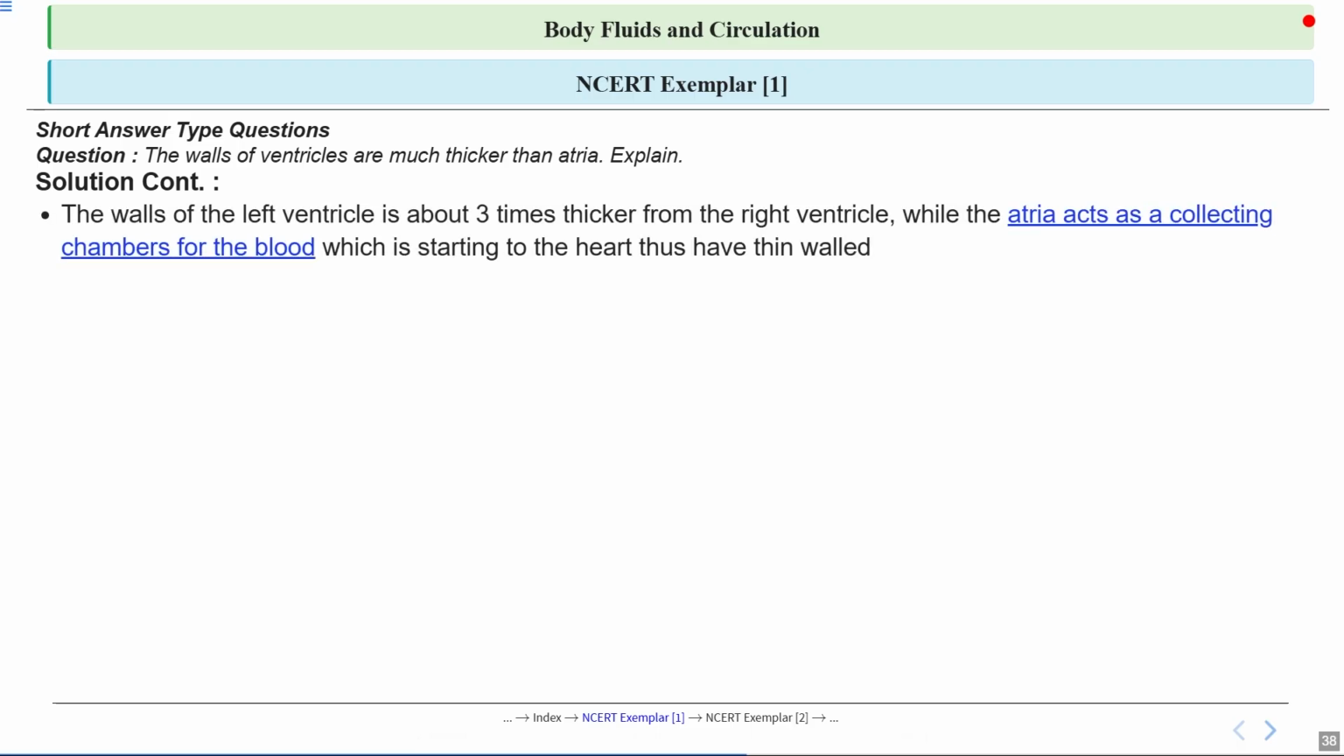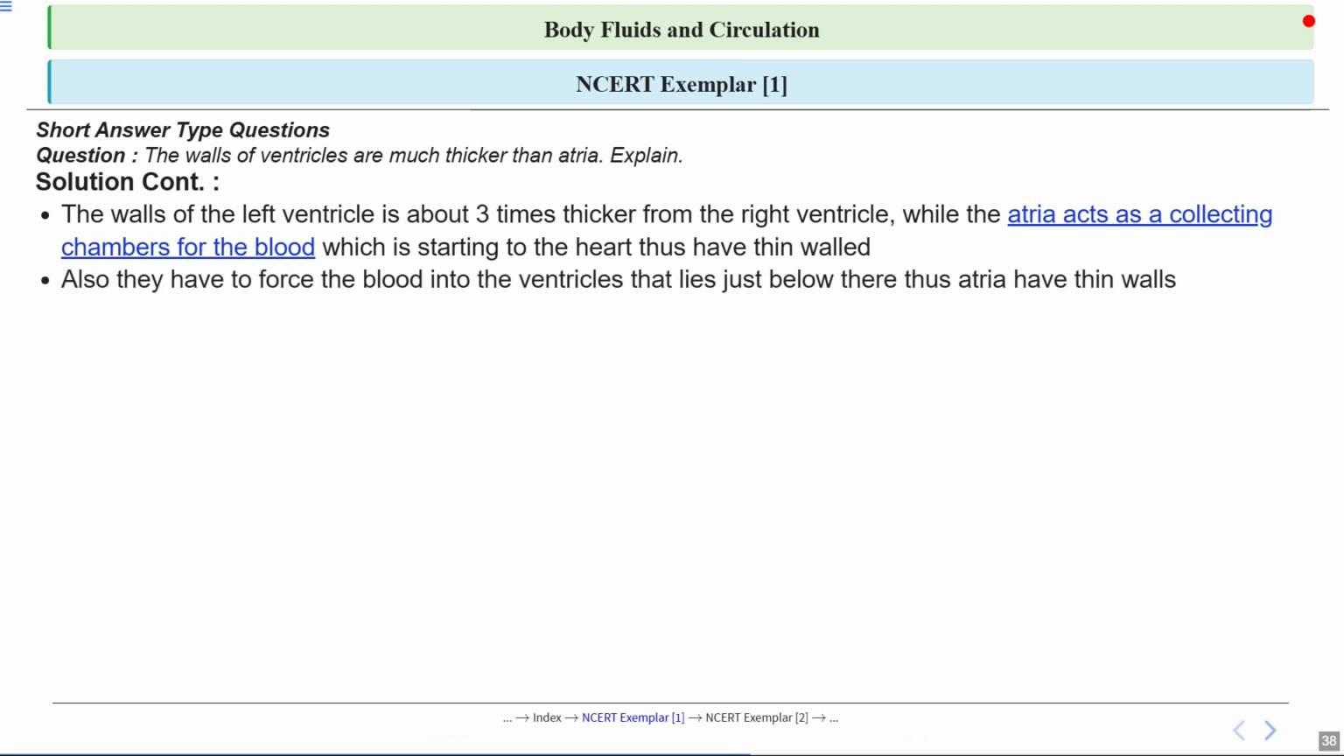So we will continue the question. First, notice that the left ventricle has walls about 3 times thicker than the right ventricle. The atria, on the other hand, act mainly as collecting chambers for blood coming into the heart. So they don't need to be as strong, just like a waiting room doesn't need to be as sturdy as a gym. The atria's thin walls are enough to do this job.